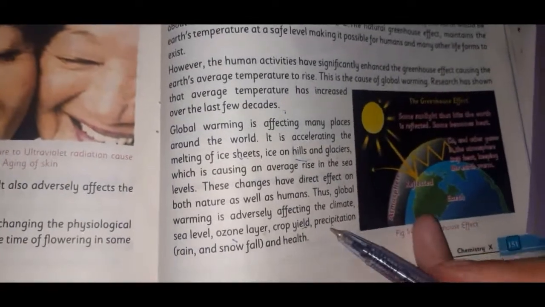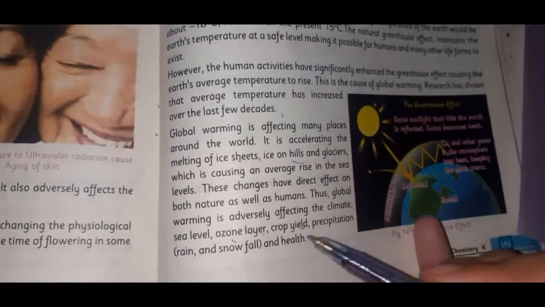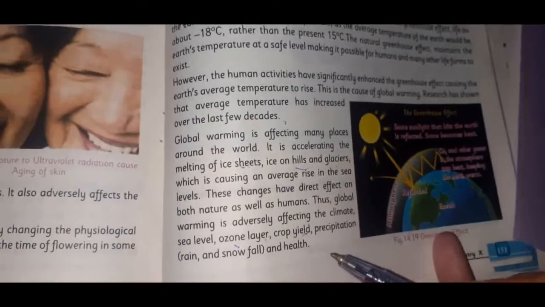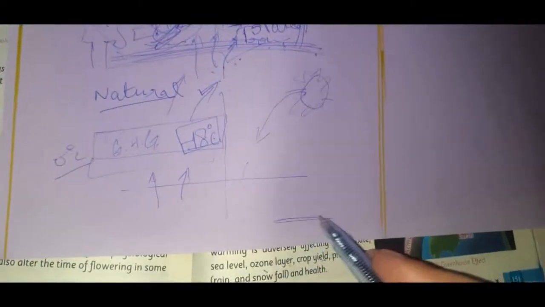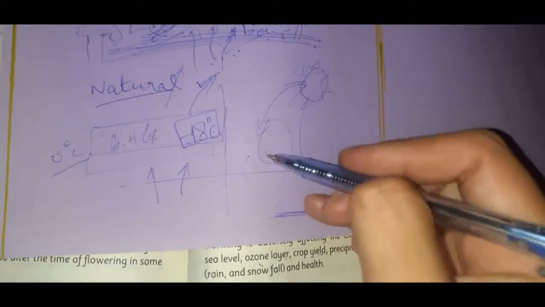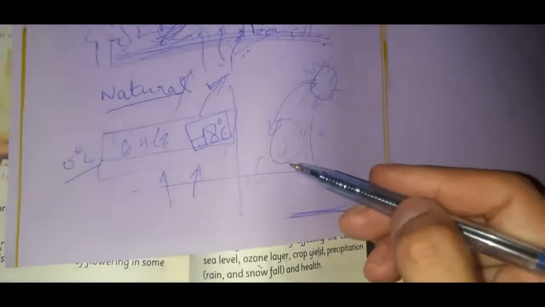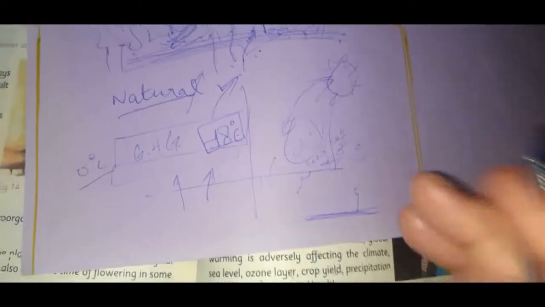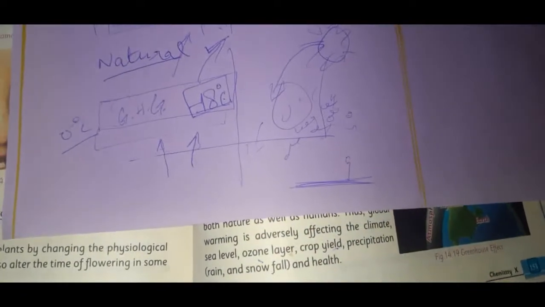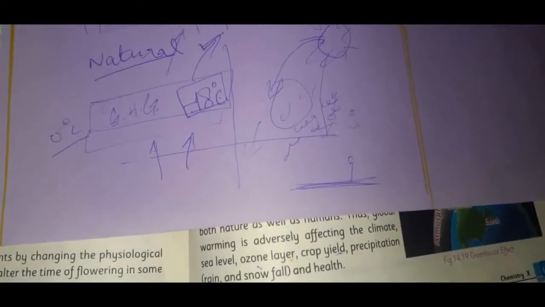And precipitation is also affected, that is rain and snowfall, and health will be affected. How is precipitation affected? If you remember, we discussed it. For example, again, this is our earth. If there are more radiations, there are many gases that will trap the energy going from the sun to the earth, and in turn they will cause a warm environment, right?